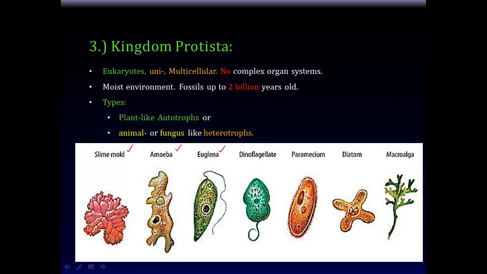So protists can be plant-like. In other words, protists can be autotrophs. They can do photosynthesis. Or they can be animal-like, meaning they eat other things. That's one of the cardinal features of animals. The main feature of animals is that they eat other stuff. And fungi are decomposers. So protists can be the chameleon. They can take different roles. They can be like plant, and they can be like fungi, and they can be like animal in their features, but not exactly. So that's why they're in a category of their own.